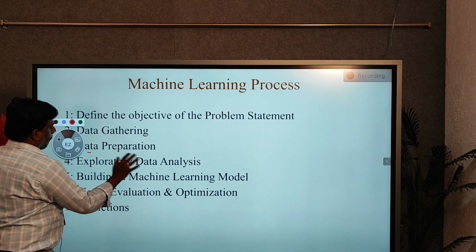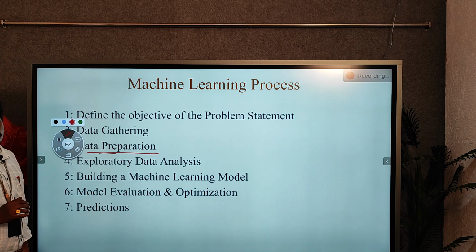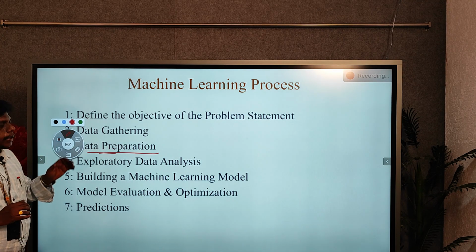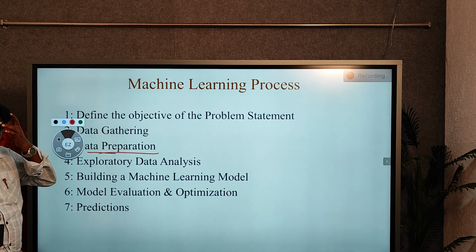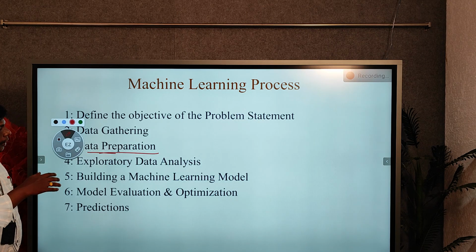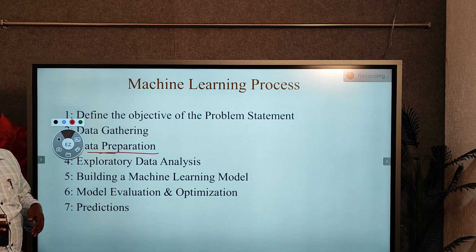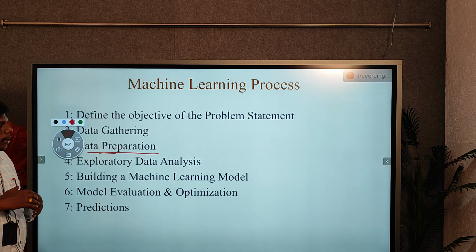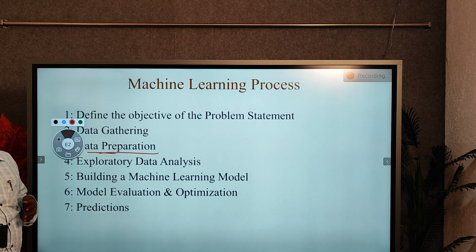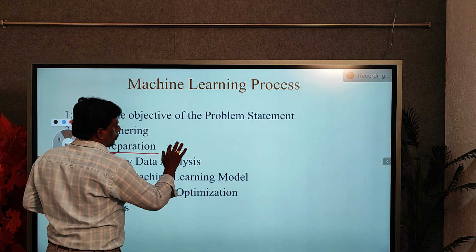next one is data preparation. Data preparation is very important. In the data we gathered, there may be many unrelated data, duplicate data and missing values.